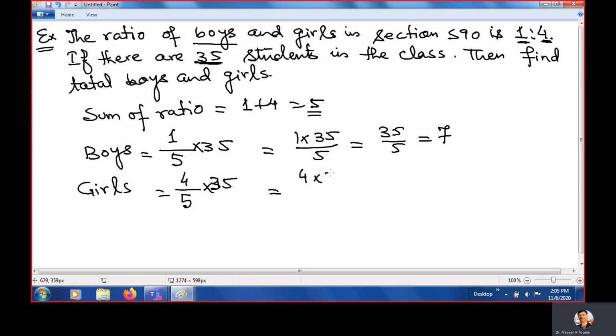It is 4 times 35 upon 5. You can divide, we are dividing by 5. 5 divided by 5 is 1, 35 divided by 5 is 7, and 7 times 4 is 28 upon 1. So 28. Okay, so this is the end of ratio.